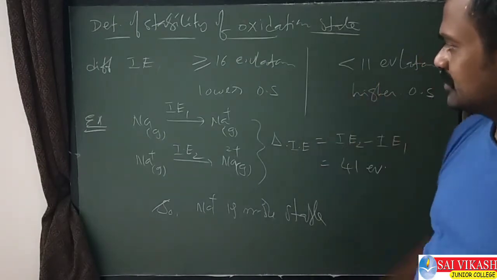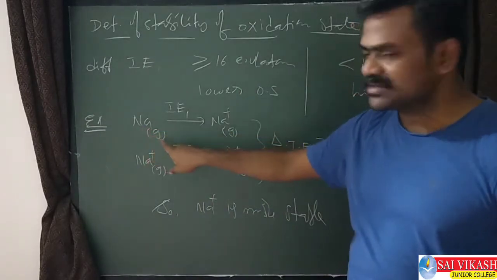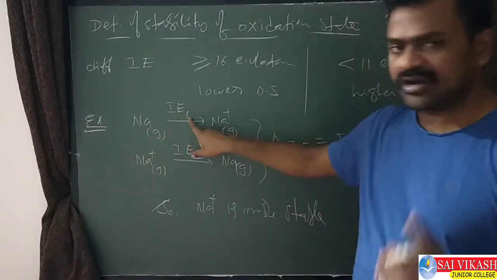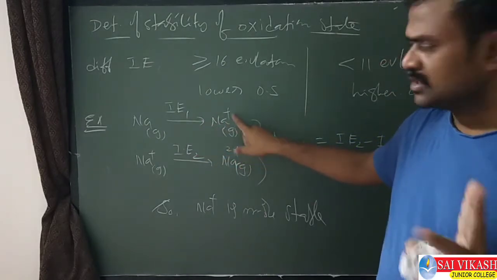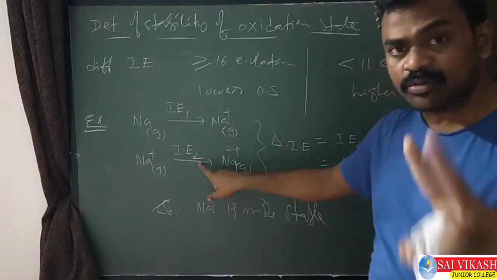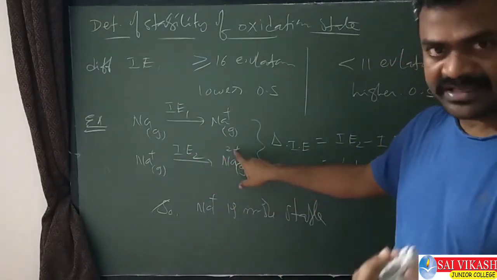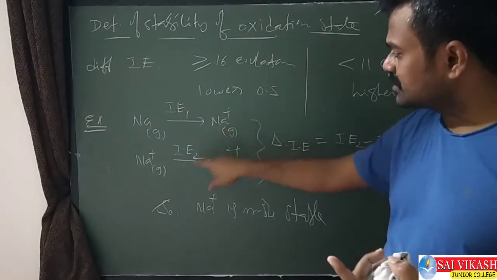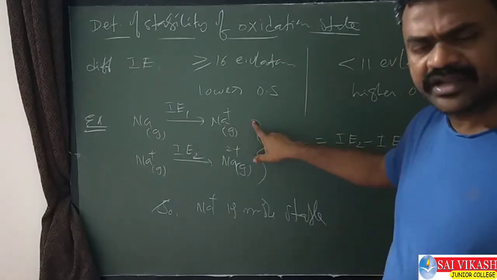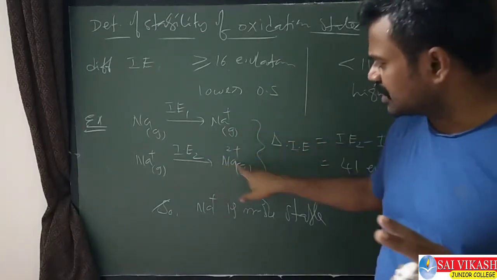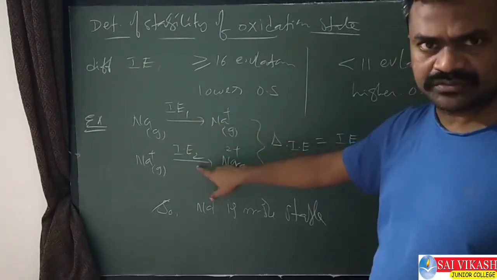Right? For example, for this statement I will give an example. Sodium is a gas. IE1 means the first electron is removed, forming Na+. From this Na+ I am removing the second electron, IE2, and we get Na2+. First electron is removed and second electron is removed. I am not giving how much energy is required for removing the first electron and the second electron. This is IE1, this is IE2.